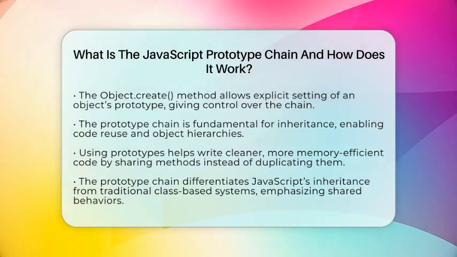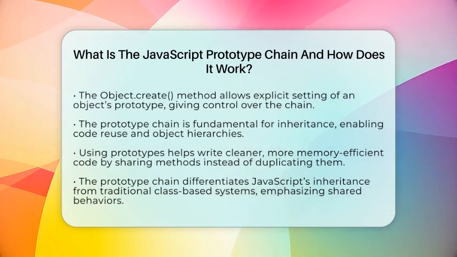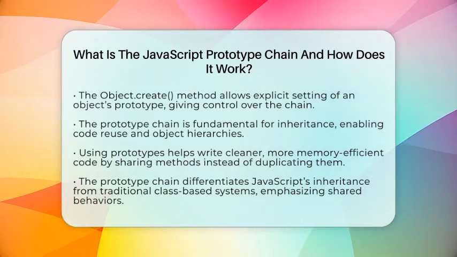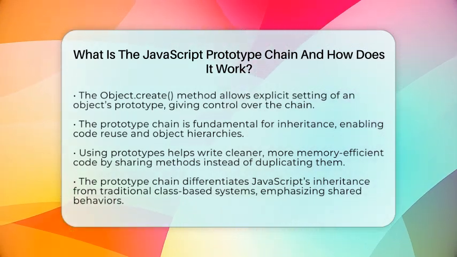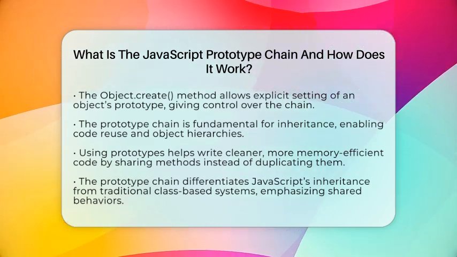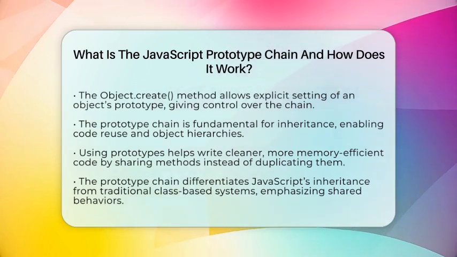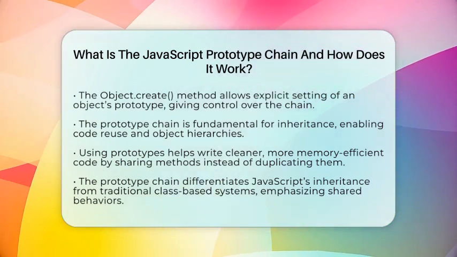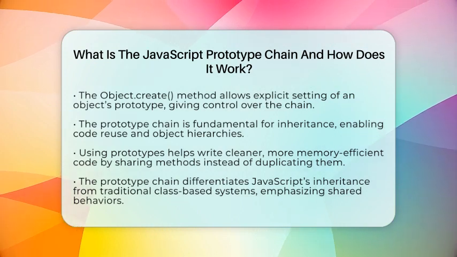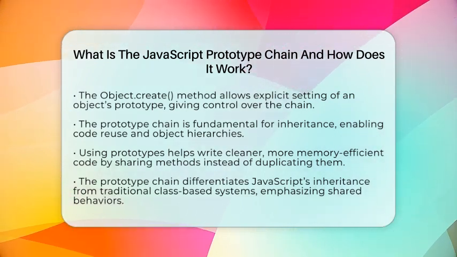It also helps you understand how JavaScript's inheritance differs from traditional class-based languages. In simple terms, the prototype chain is how objects inherit properties and methods from other objects. It's like a family tree that allows objects to share behaviors and keeps your code organized. Understanding this chain is essential for mastering JavaScript objects and writing effective web applications.